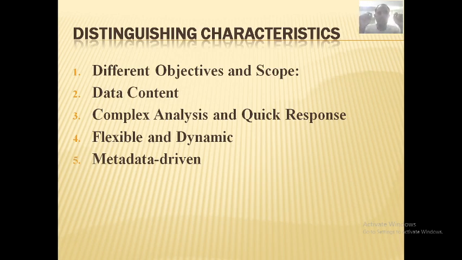In operational systems, the database is important. Its importance does not measure up to that of the data warehouse data repository. So the data warehouse and database are different.